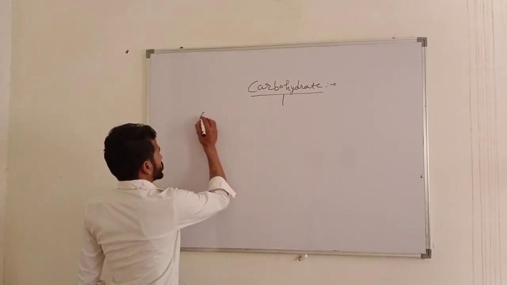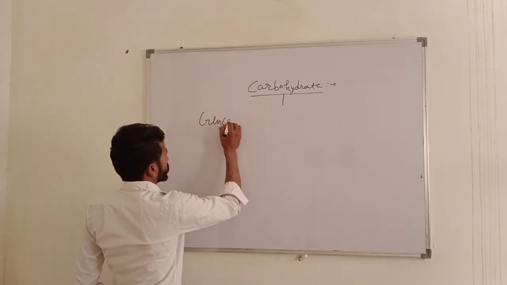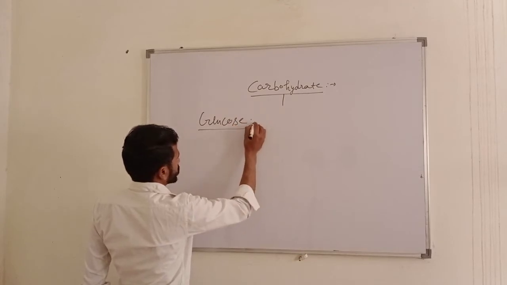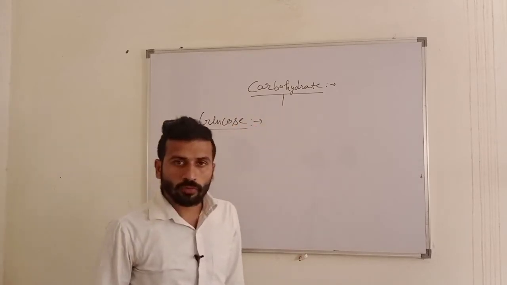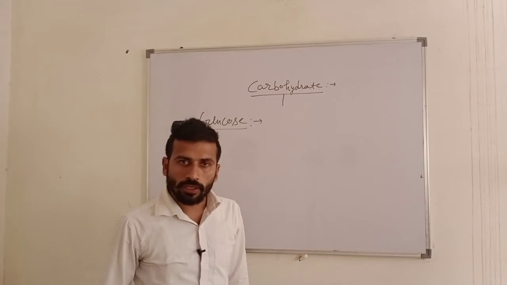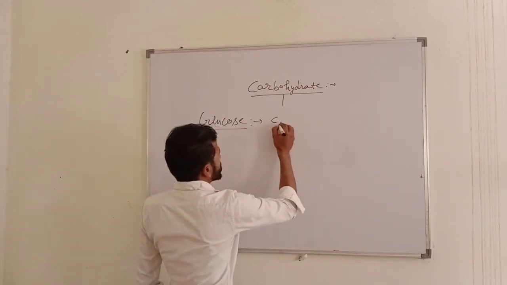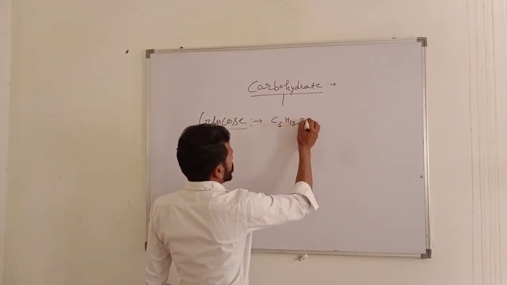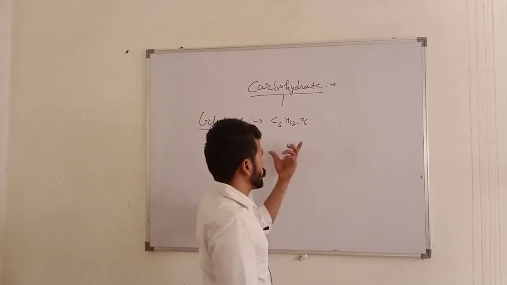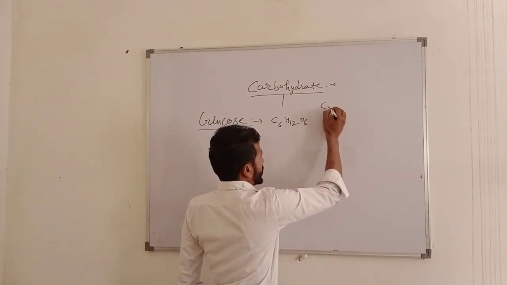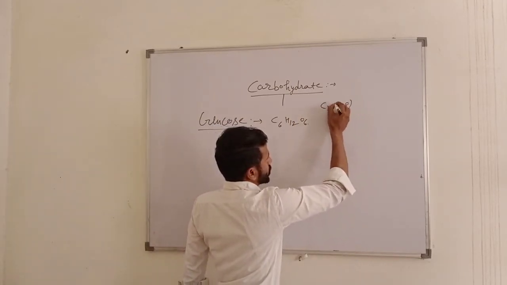Glucose structure. As we know, the general formula of glucose is C6H12O6, and it forms from the carbohydrate formula CxH2yOy.